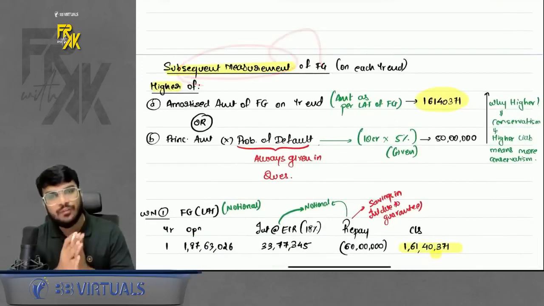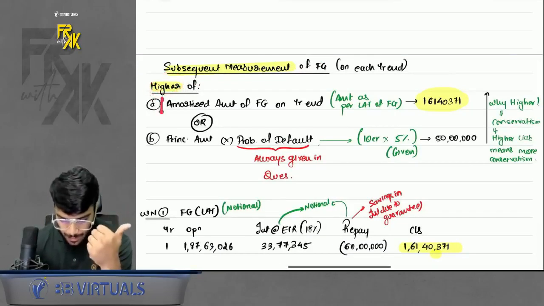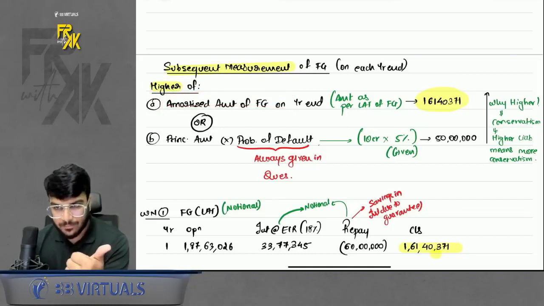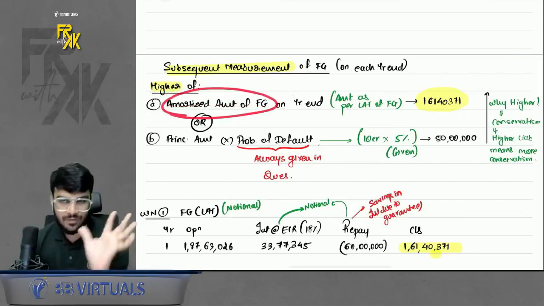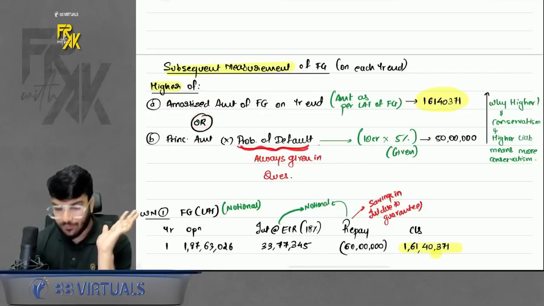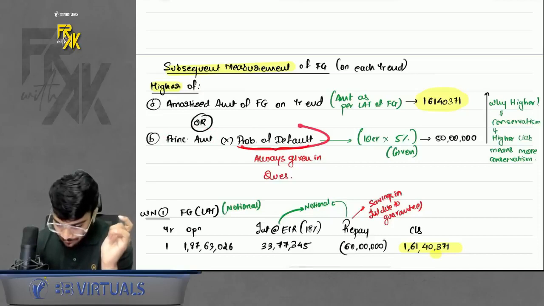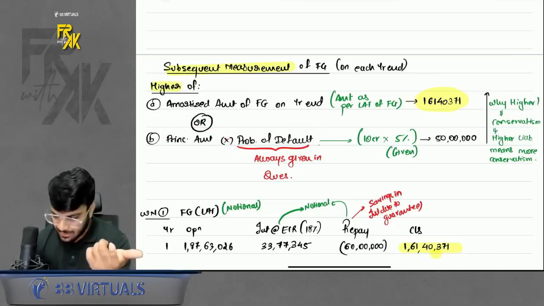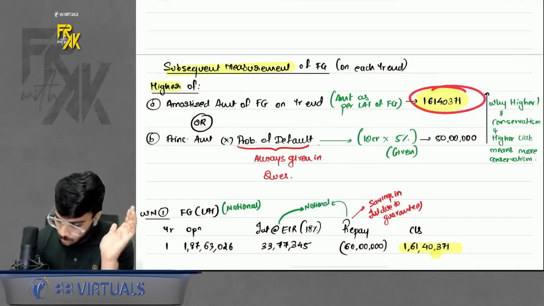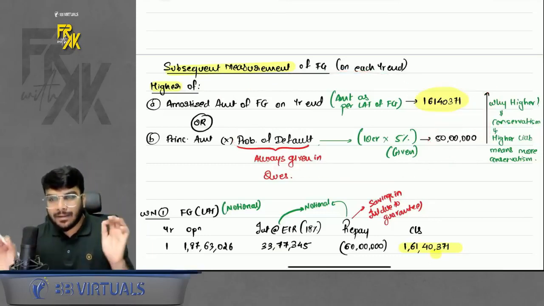In case you remember, for financial guarantee, in subsequent measurement, you have to find two amounts, and take the higher of. The first amount is the amortized amount of the financial guarantee, that is, just prepare a LAT for the financial guarantee. Or, the principal amount into the probability of default. Okay, the principal amount you will have in the question, and the default probability will be given in the question. Use this and find the values. You will get two values, one this and one this. Whichever is higher, we have to keep it at that value.